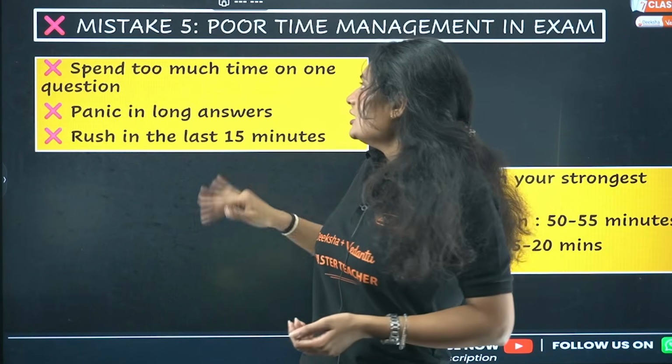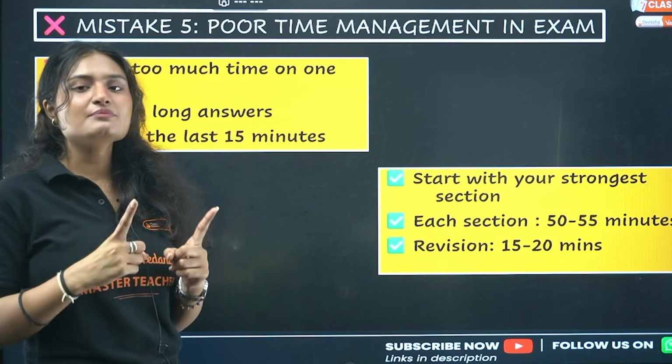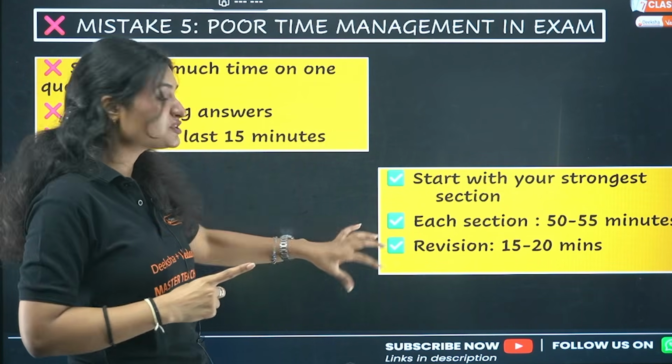Mistake 5 is poor time management. Every student is given 3 hours, but some utilize those 3 hours well. They even have some revision time left.